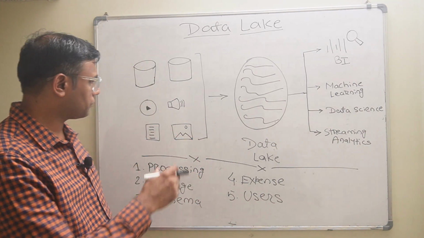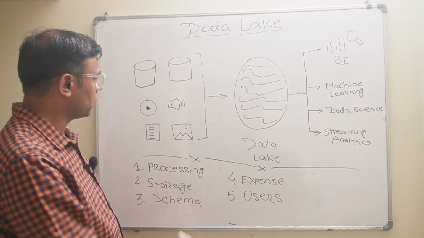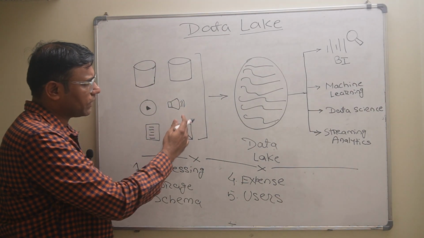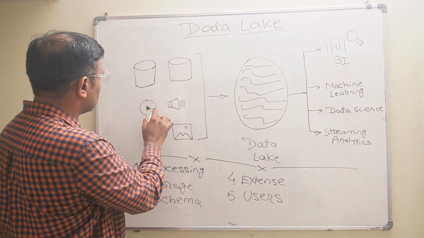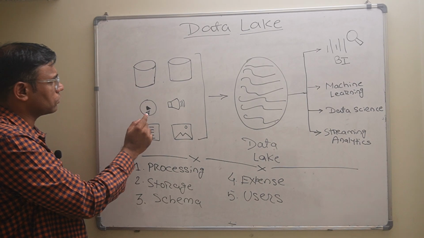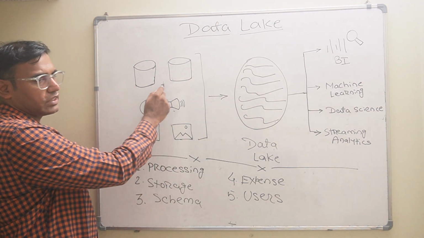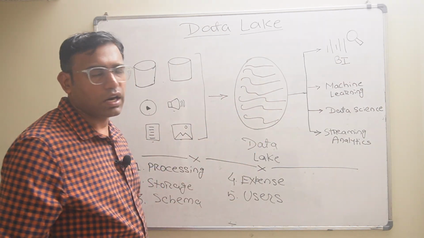So this is the data lake architecture. Let us move to data lake architecture. So this is structured data. On left hand side there is data. So it contains structured data. It contains unstructured data. So this is audio, video file. This is audio file. This is textual format. These are images. This is structured data. All this data is combined and it is stored into data lake.